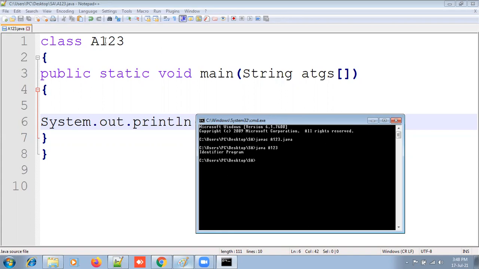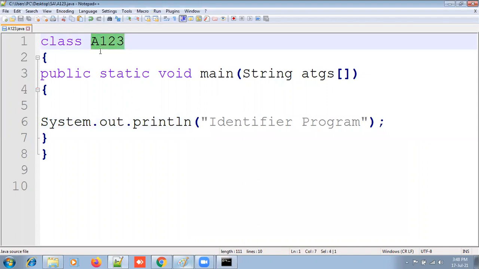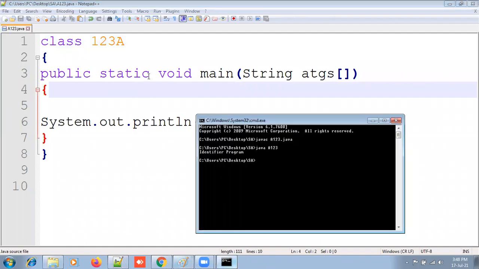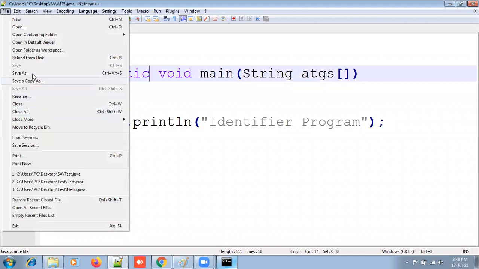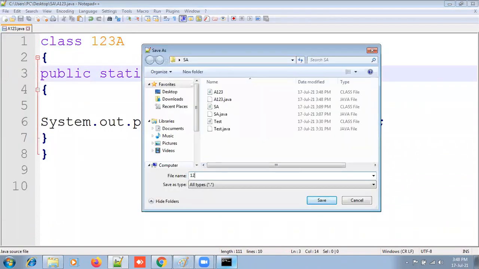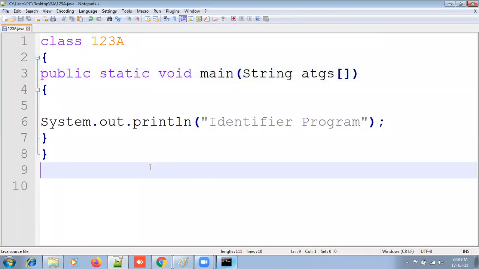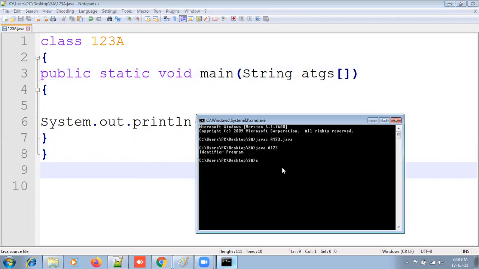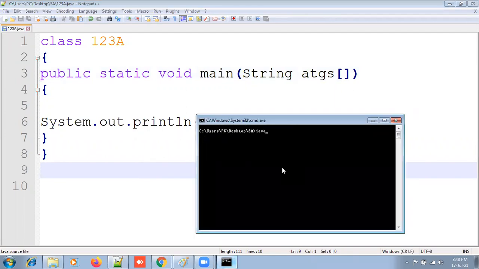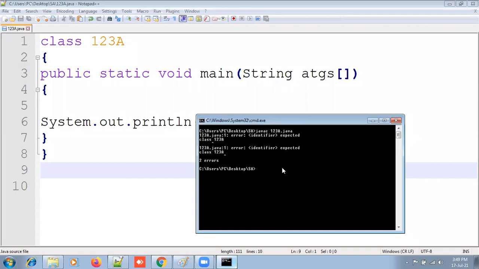Now I can change this identifier to 123A. I can save this as 123A.java. You can clear this screen. Now compile: javac 123A.java. See here, what error will be shown? Identifier expected. Then after class I have given 123A.